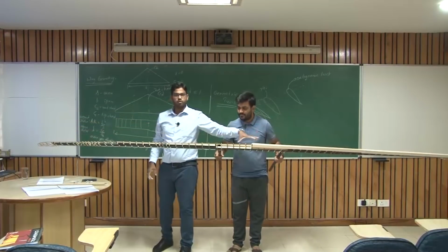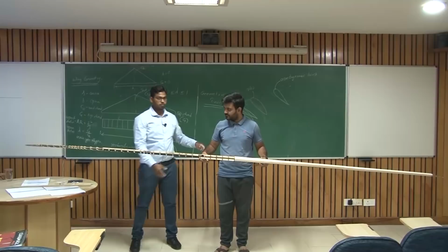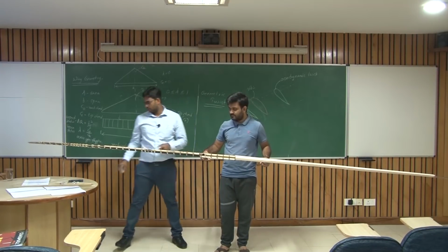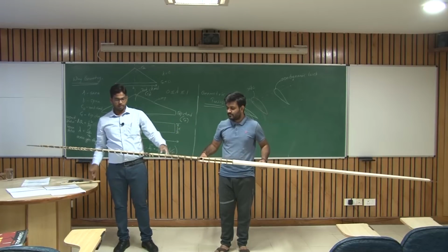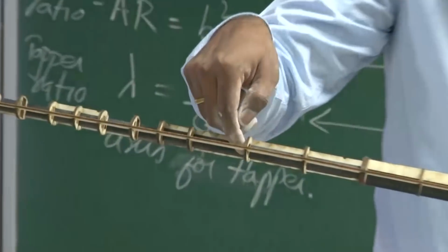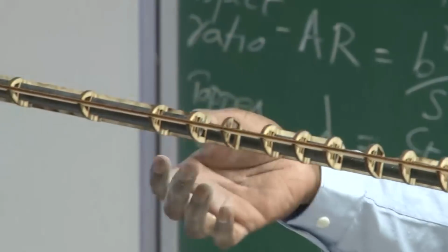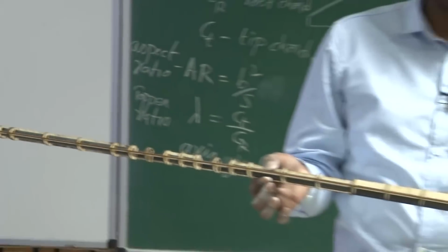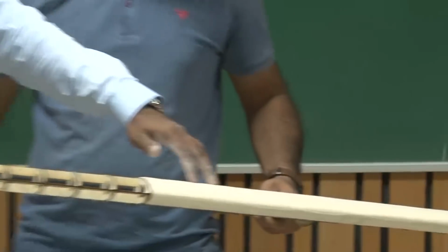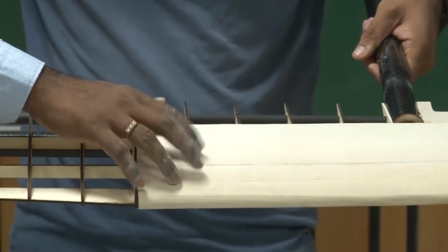It's a twin boom UAV where the horizontal tail will ultimately end up resting on these two booms, which are extending from the wing. What you have here is ribs, and at most of the places we have removed the material to optimize the weight. You have spars here, which are the carbon fiber tubes that you can see, and at some places we have also covered it with skin. So this is the covered part of it.